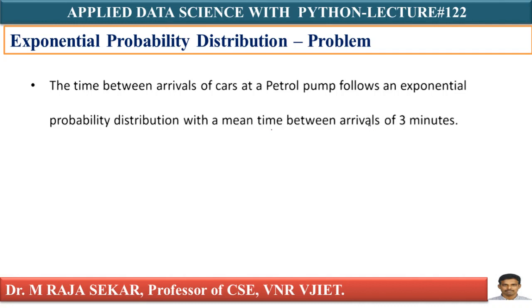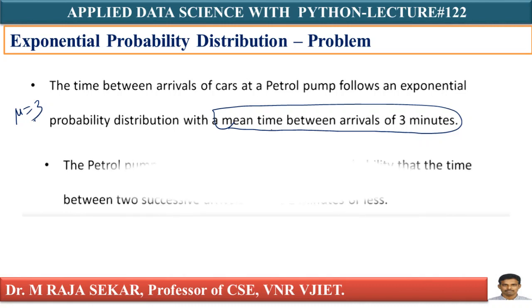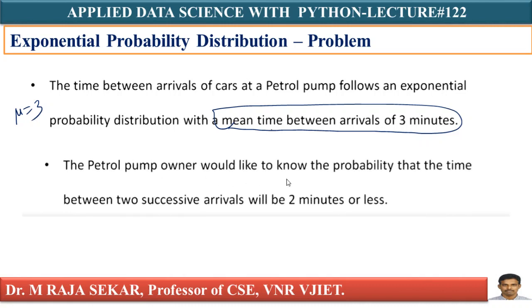This point is important. The mean is 3 here, so mu equals 3. The petrol pump owner would like to know the probability that the time between two successive arrivals will be less than 2 minutes.